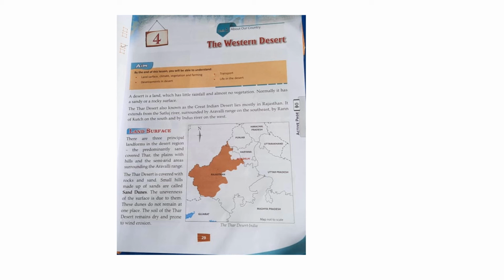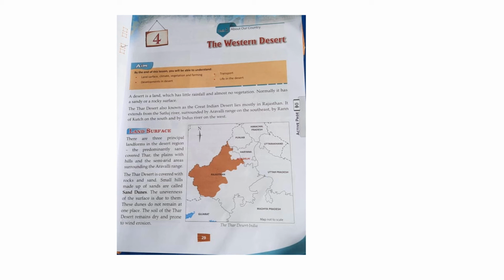What is a sand dune? Small hills made up of sand are called sand dunes. Please underline this word, sand dunes. The unevenness of the surface is due to them. These dunes do not remain at one place. The soil of the Thar Desert remains dry and prone to wind erosion. Sometimes strong winds which blow here carry a large amount of sand with them. They can shift the sand dunes.